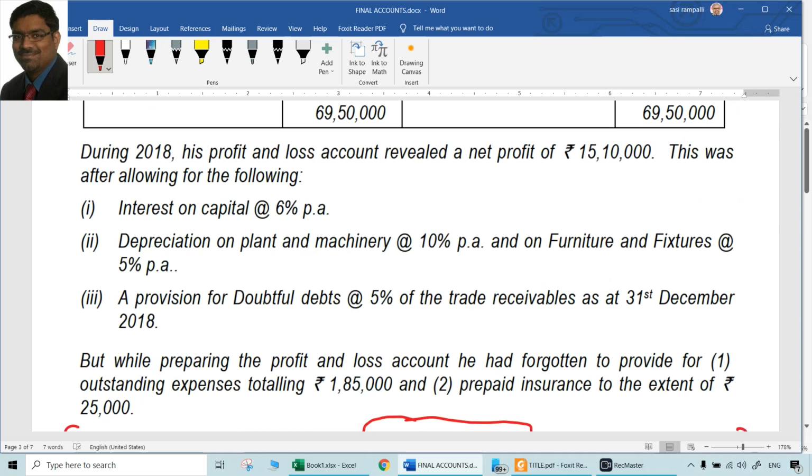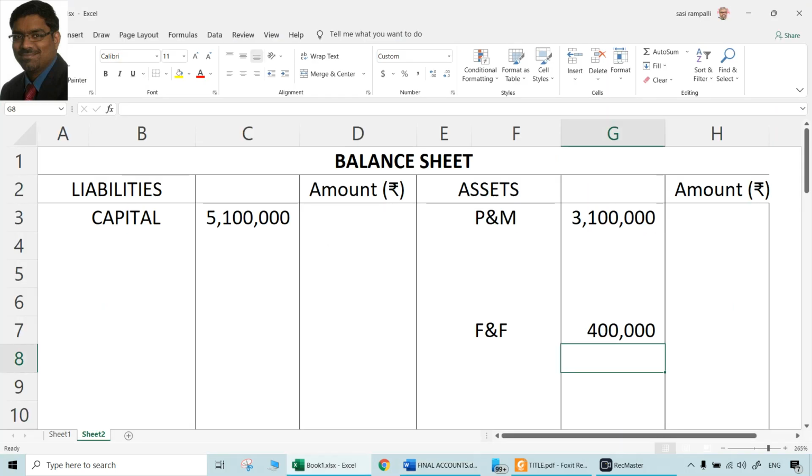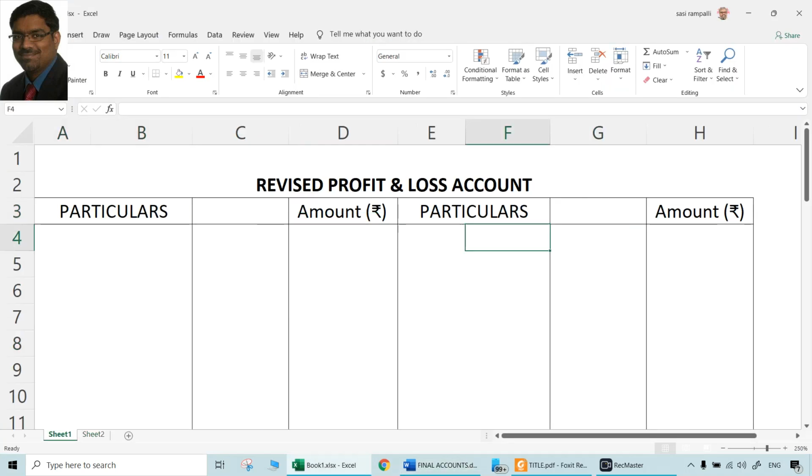During this year 2018, his profit and loss account revealed a net profit of 15 lakhs 10,000. This was after allowing for the following. So 15 lakhs 10,000 is the profit. It is the starting point, which we can call the opening balance, or the calculated profit.